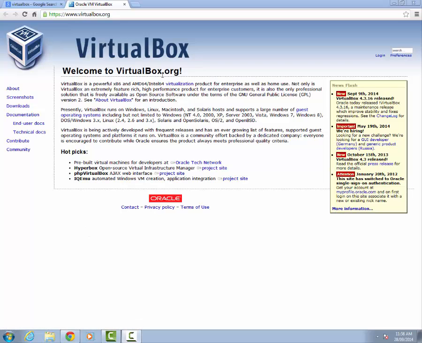VirtualBox is one of the products you're going to use, one of the applications I'm going to use to build my virtual machines.